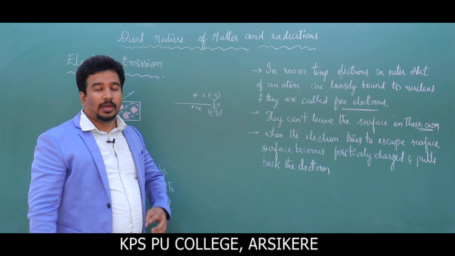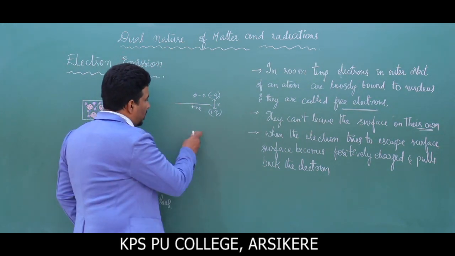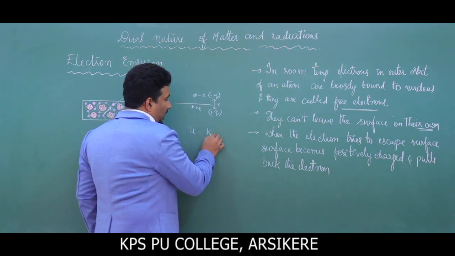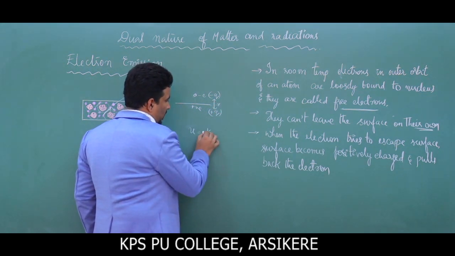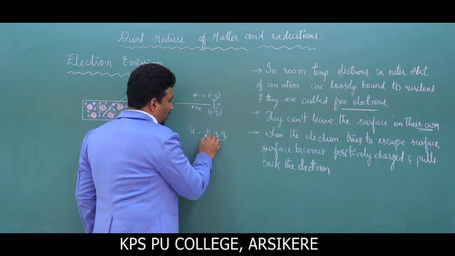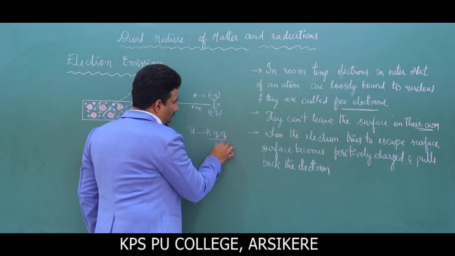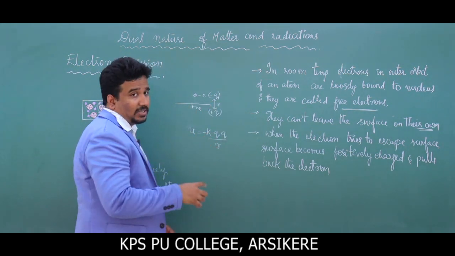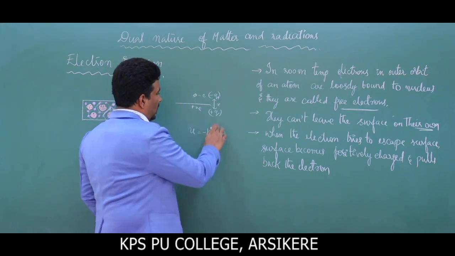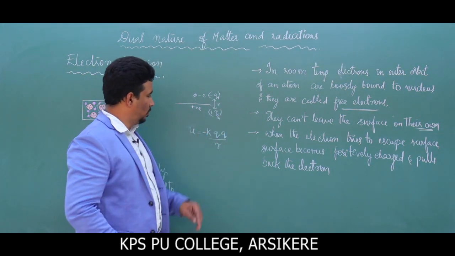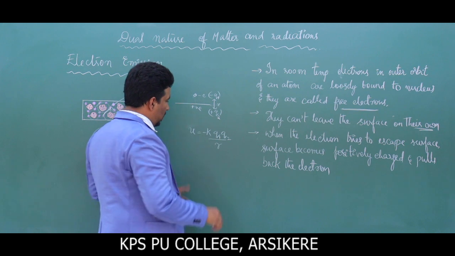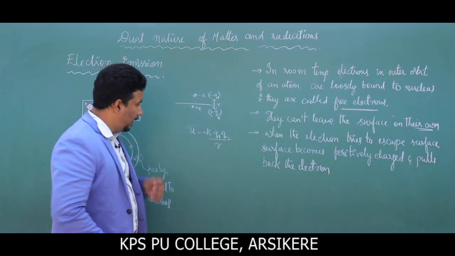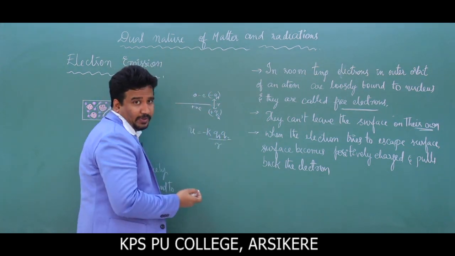So now when the charge tries to move out of the surface, what happens? This has become positive. Now we have got a two-charge system. Because of that there will be potential energy, and potential energy is what? K into minus Q into plus Q, that is, K Q into Q divided by R. Okay, let me state that the charge of the electron which is escaping is Q1, and the charge on the surface is Q2. Now look here, there is a potential energy associated with these charges, and also there will be force between them.